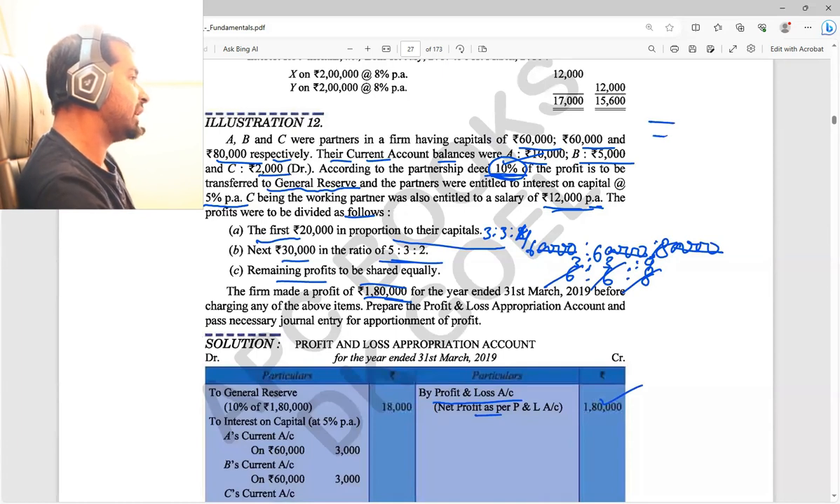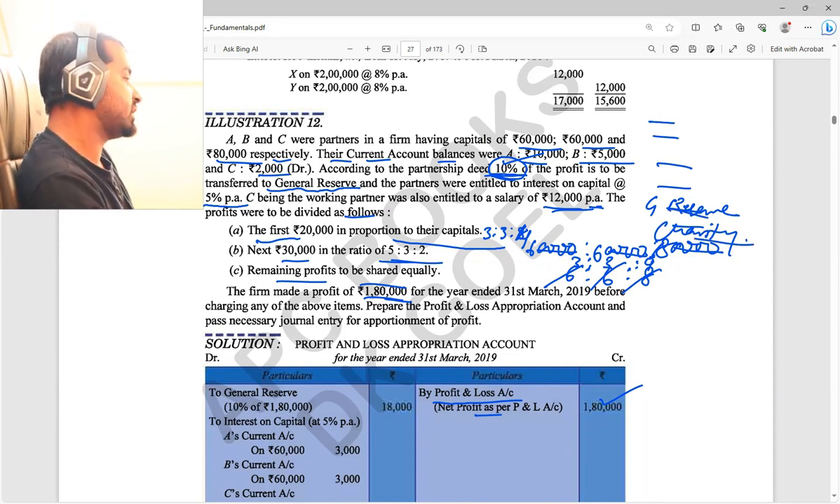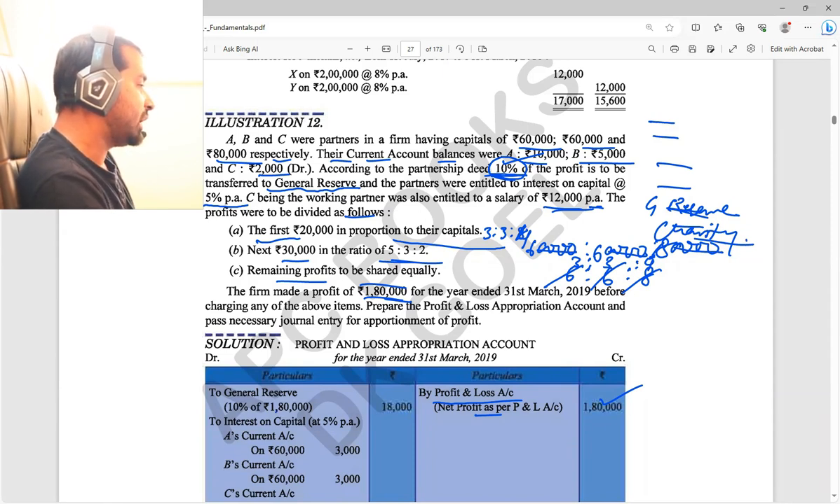Partner salary, partner's commission, partner's bonus, interest on capital, else general reserve and charity. These two also I told. You remember, no? Many books do not give this there, but you should remember it. General reserve and charity will also come as a part of the profit and loss appropriation account.